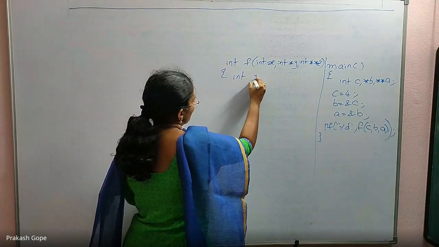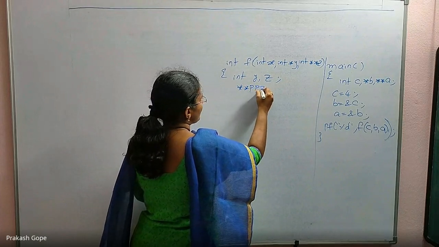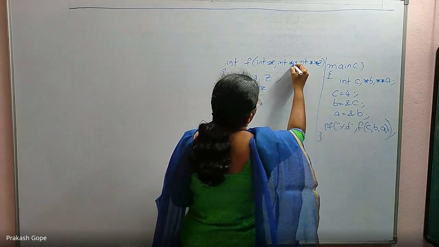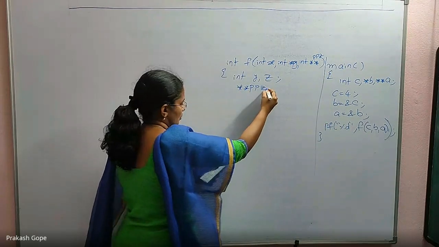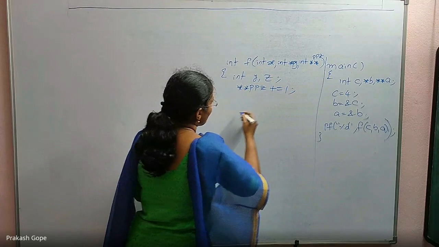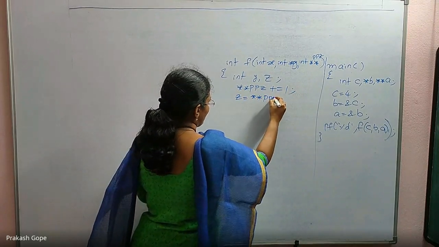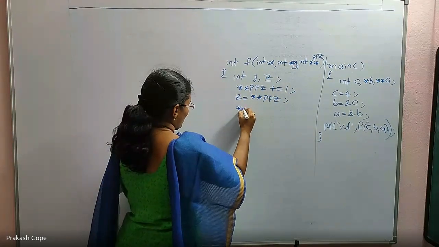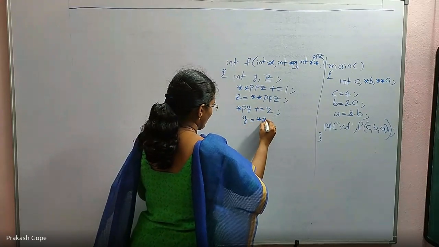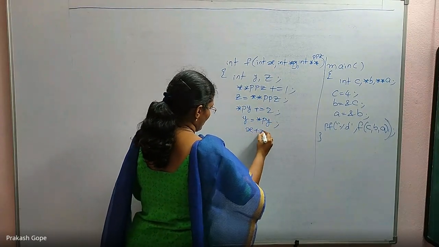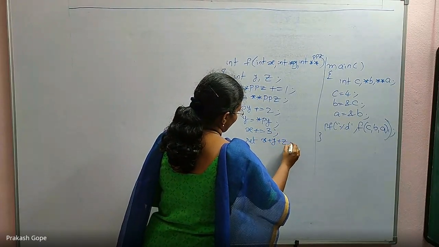There are two local variables, py and ppz. py is star star ppz plus equal to 1. z equal to star star ppz. star py plus equal to 2. y equal to star py plus equal to 3. Return x plus y plus z.